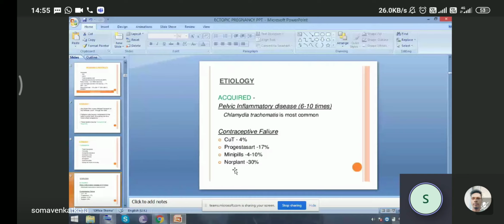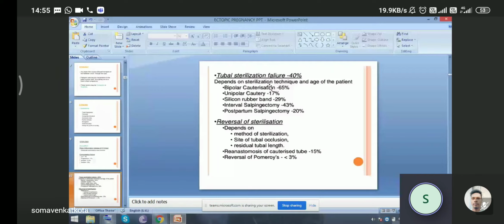And what about tubal surgery failure? It is very important to see what technique surgeons adopt during sterilization, so that tubal surgery failure can result in ectopic pregnancy. It differs with the technique and the age of the patient.